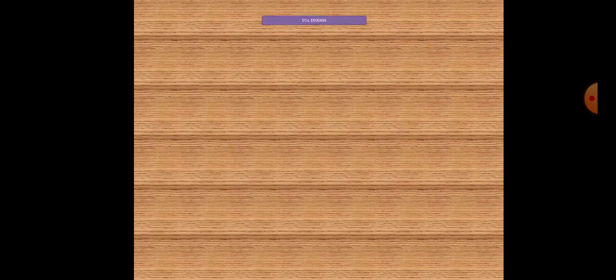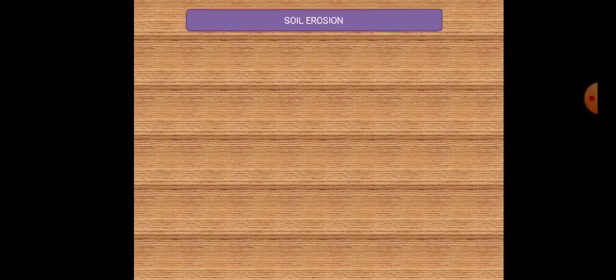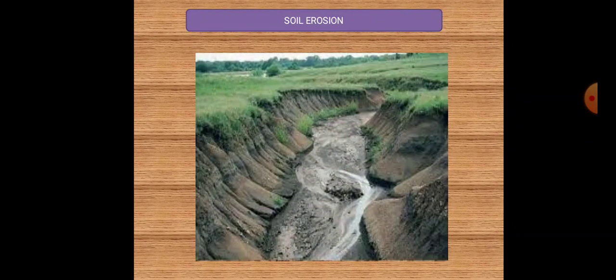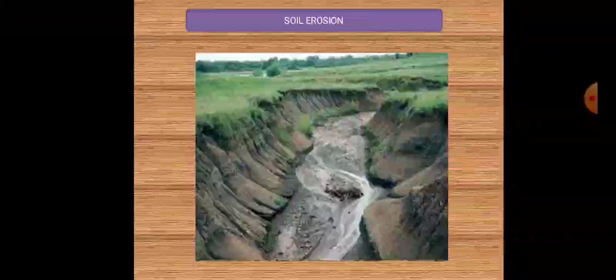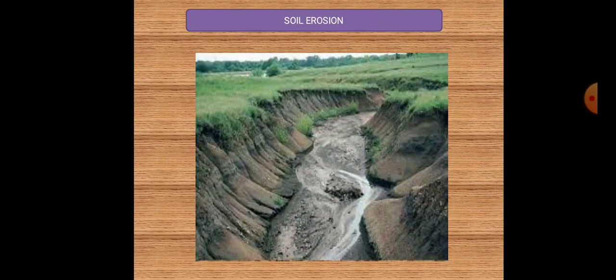Next we will see about soil erosion. What is soil erosion? Soil erosion is the removal or destruction of the top layer of soil by natural forces and human activities. Soil erosion reduces the fertility of soil, which in turn reduces agricultural productivity. Running water and wind are the major agents of soil erosion. Sheet erosion, rill erosion, and gully erosion are the major types of soil erosion.